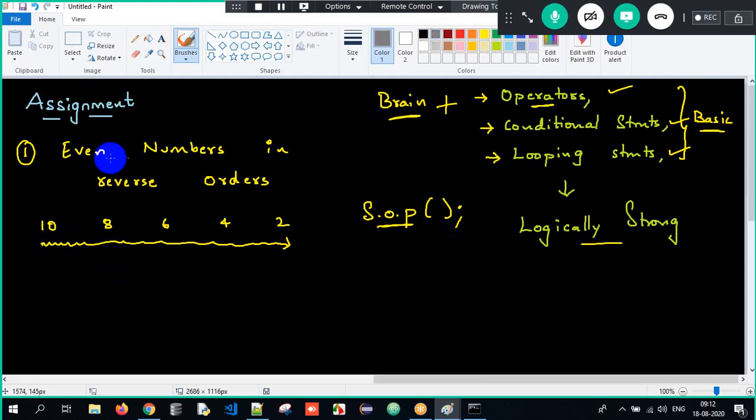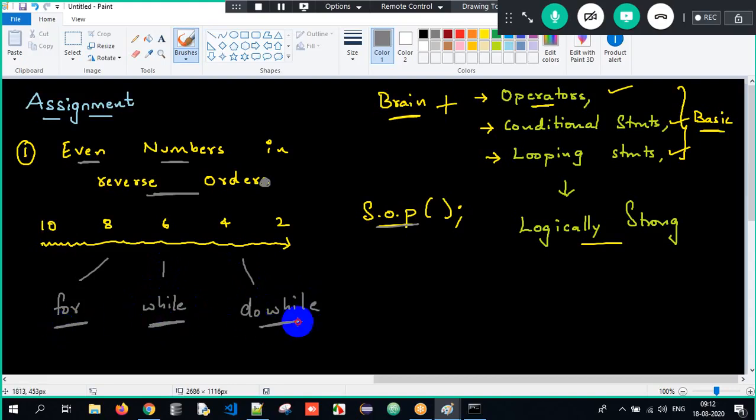Got the clarity? You are supposed to print even numbers in reverse order: 10, 8, 6, 4, 2 using the SOP statement. Correct? Using for loop, using while loop, and using do while loop. You have to print using for loop, while loop, and do while loop separately. Don't try it in a single program. I'm telling you, you have to have three loops separately.